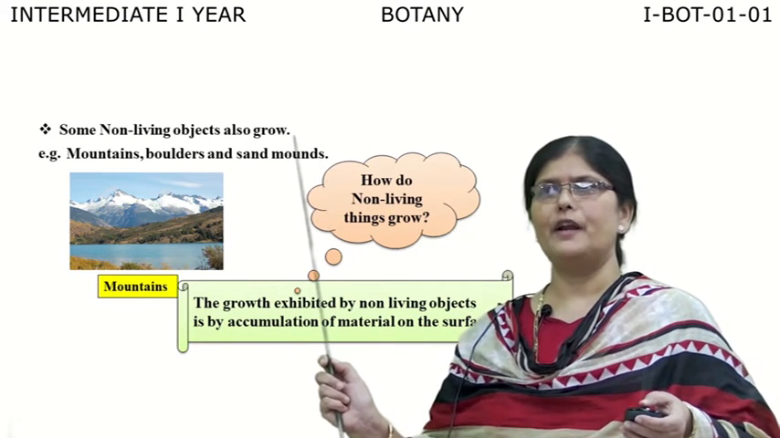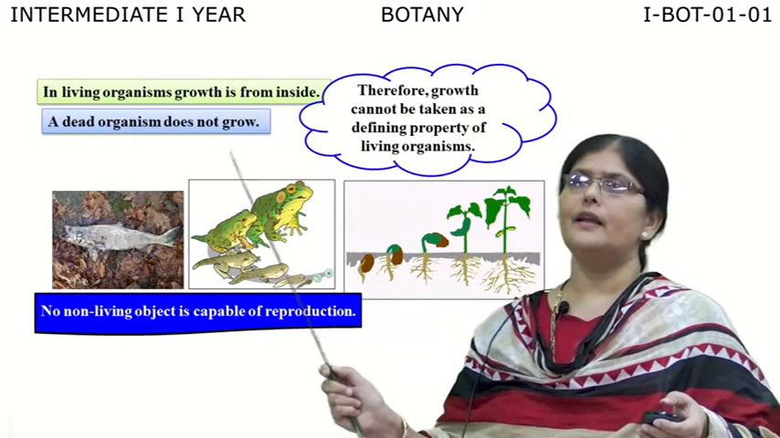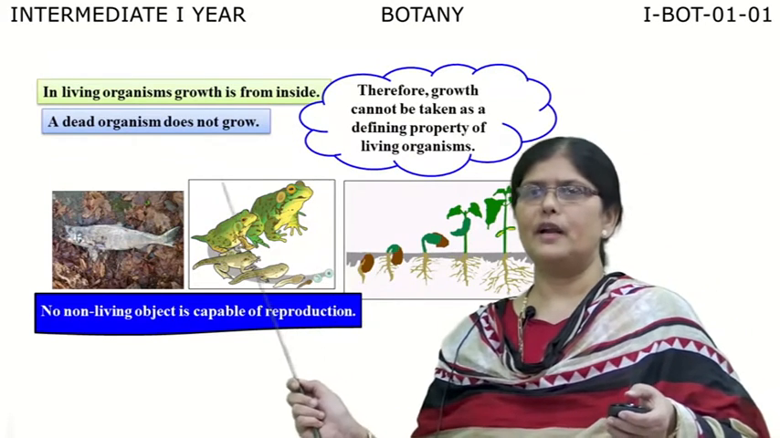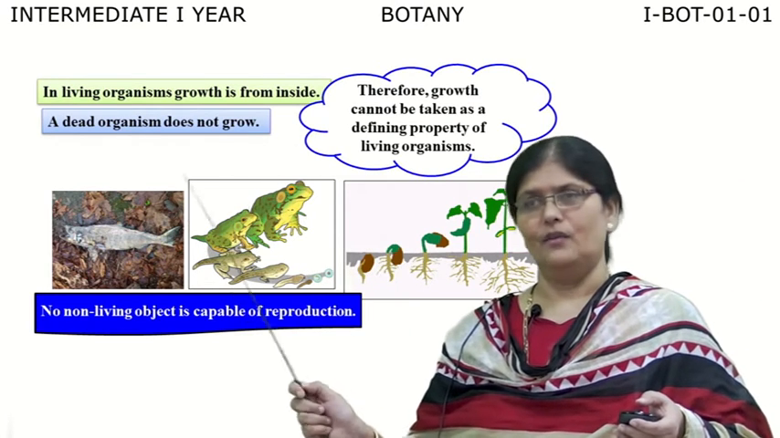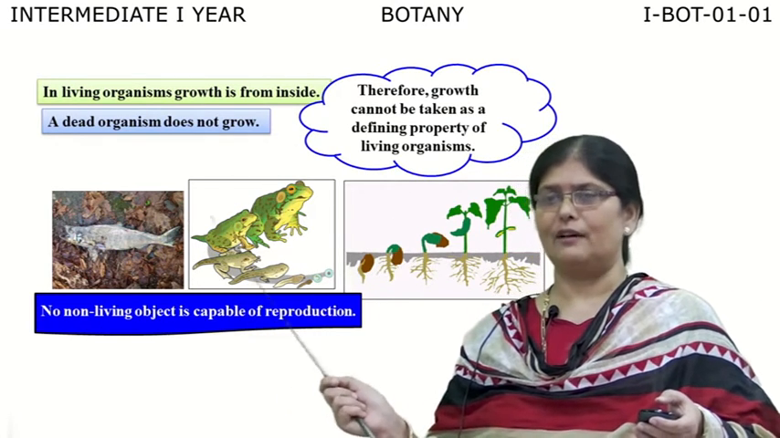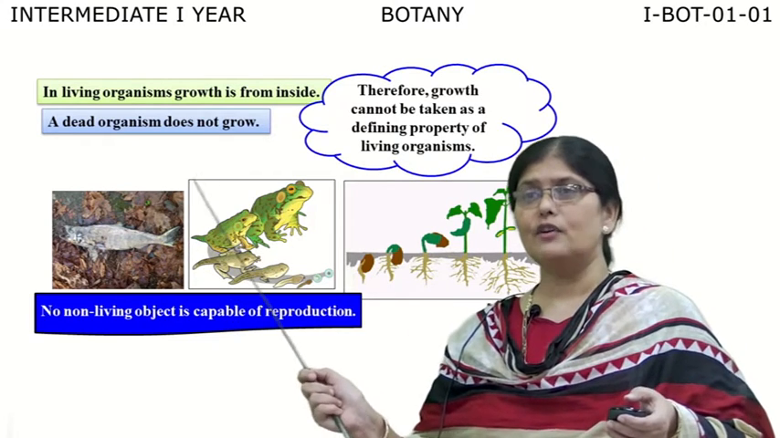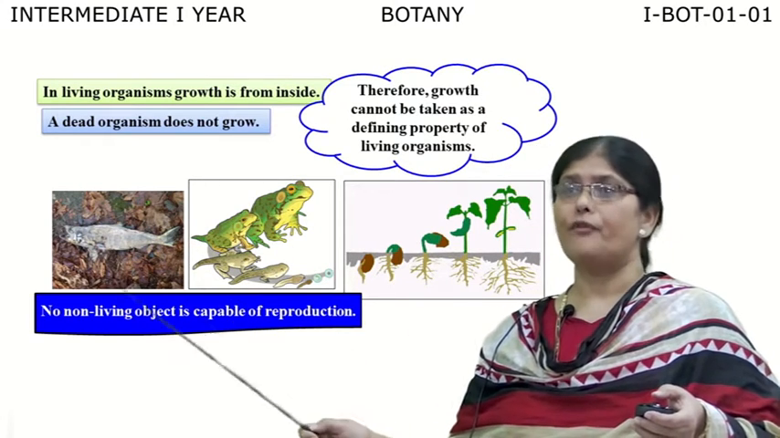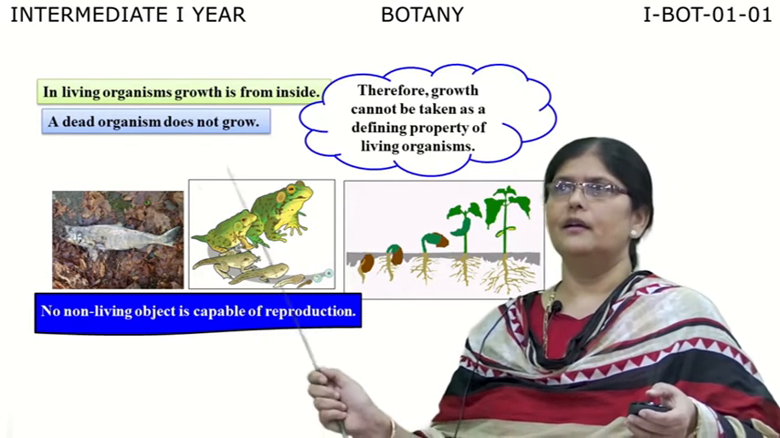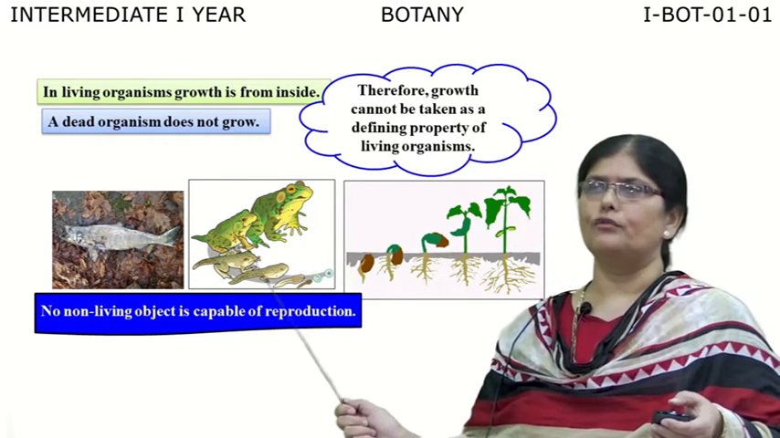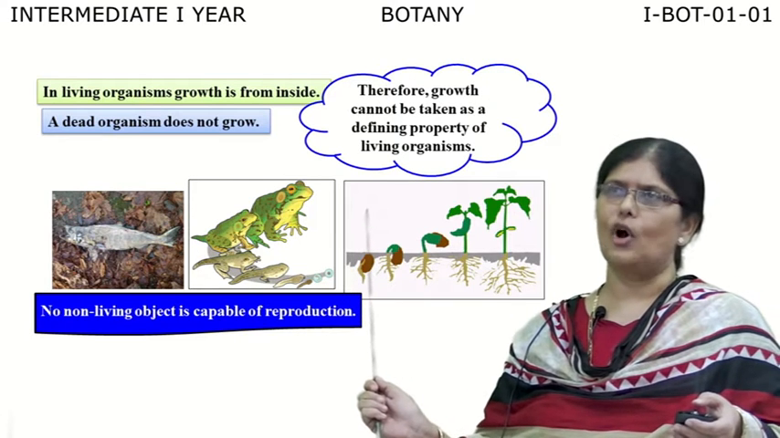Now here there is a fundamental difference between the non-living objects growing and the living organisms growing. What is that fundamental difference? In living organisms, the growth is from inside, whereas in non-living objects, as we have seen in the previous slide about mountains, boulders and so on, there was accumulation of material from the outside. So living organisms show growth from inside. You can see the growth of a frog, and you can also see the growth of a small seedling into a small sapling.